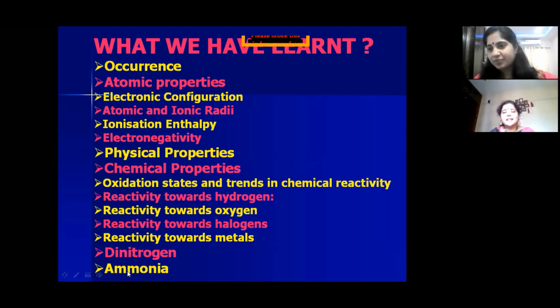And dear children, please remember about the anomalous behavior of nitrogen. See, just now madam told the common oxidation states of group 15 elements. It is +3 and +5, and a few elements can exhibit -3. But why does nitrogen not exhibit the +5 oxidation state? Please search out the reason for that. It is because it doesn't have vacant d orbitals, so it cannot extend its hybridization and oxidation state.